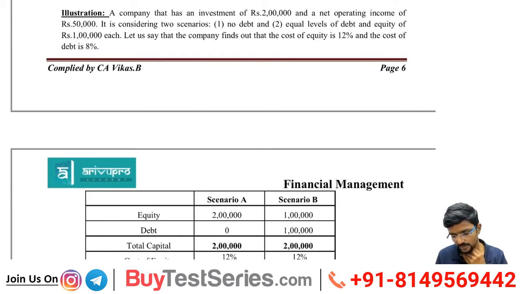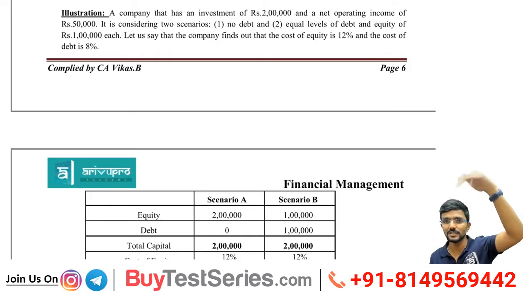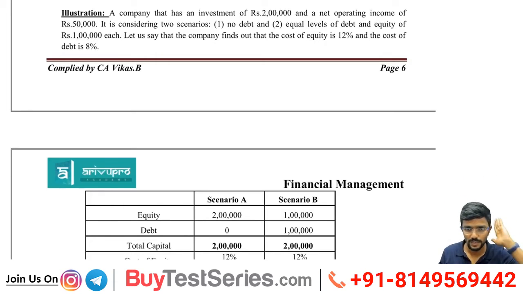A company that has an investment of rupees 2 lakh and net operating income of rupees 50,000 is considering two scenarios. No debt, that means I require 2 lakhs. Now I have two options. First one is no debt, that means full equity. Agree? Second option, equal levels of debt and equity of 1 lakh, that means 1 lakh each. Equal debt and equal equity.